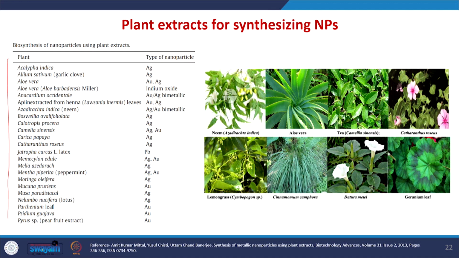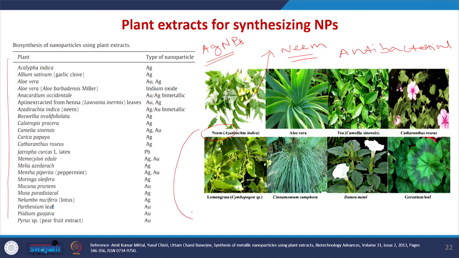Whenever we synthesize nanoparticles using plant extracts, it has an additional advantage. For example, if you are using a medicinal plant for synthesizing metal nanoparticles, metal nanoparticles like silver nanoparticles have very good antibacterial properties. And when you are using a medicinal plant like neem, which also has antibacterial property, and you combine these two and synthesize the nanoparticles, it will have a synergistic effect.